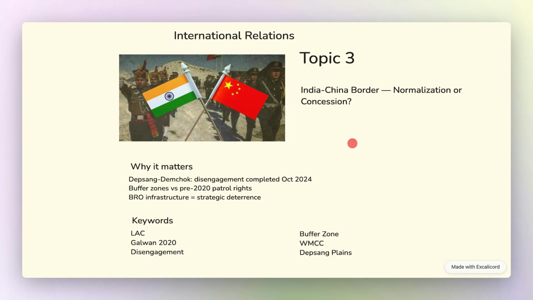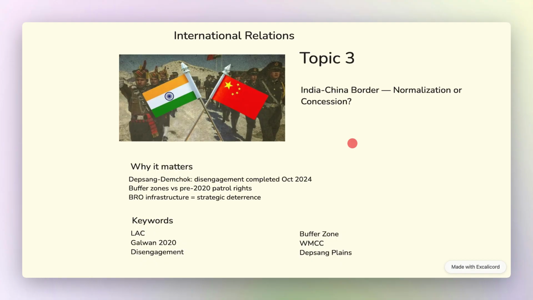Now, Depsang Plains and Demchok were the last two active friction points from the 2020 standoff. The October 2024 agreement, announced before the Kazan BRICS summit, enabled the Modi-Xi bilateral meeting and restarted diplomatic normalization. Buffer zones are areas where neither side patrols. They were created to prevent renewed friction during the disengagement. Critics argue these zones permanently concede ground that India had previously accessed.